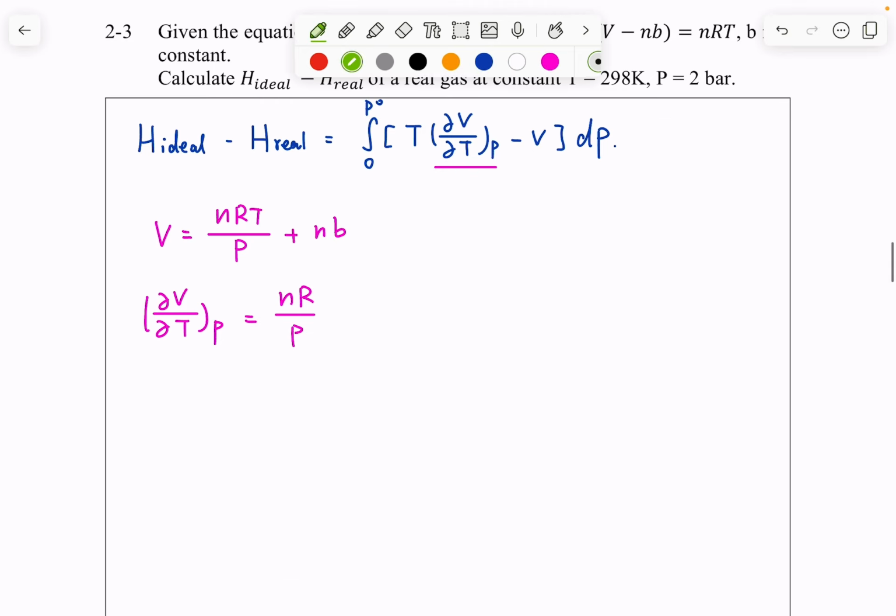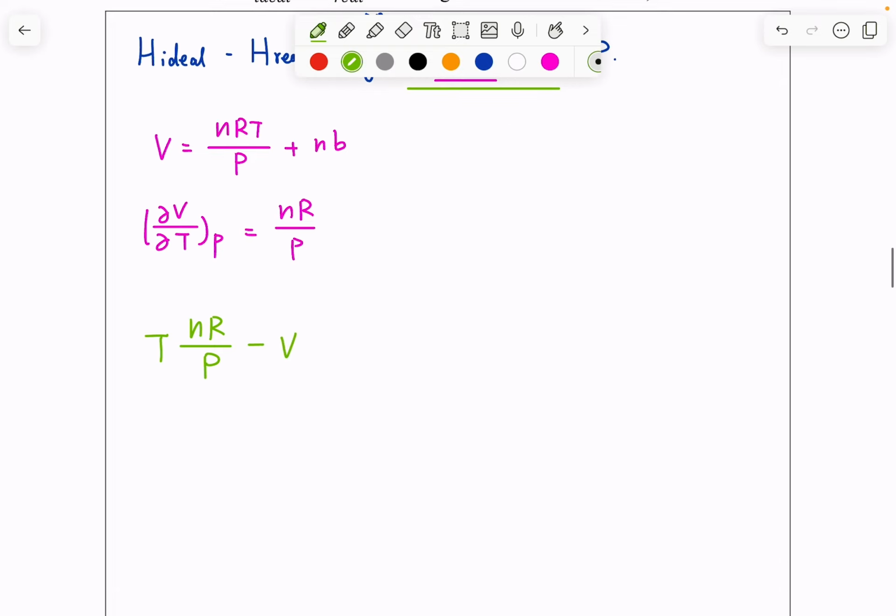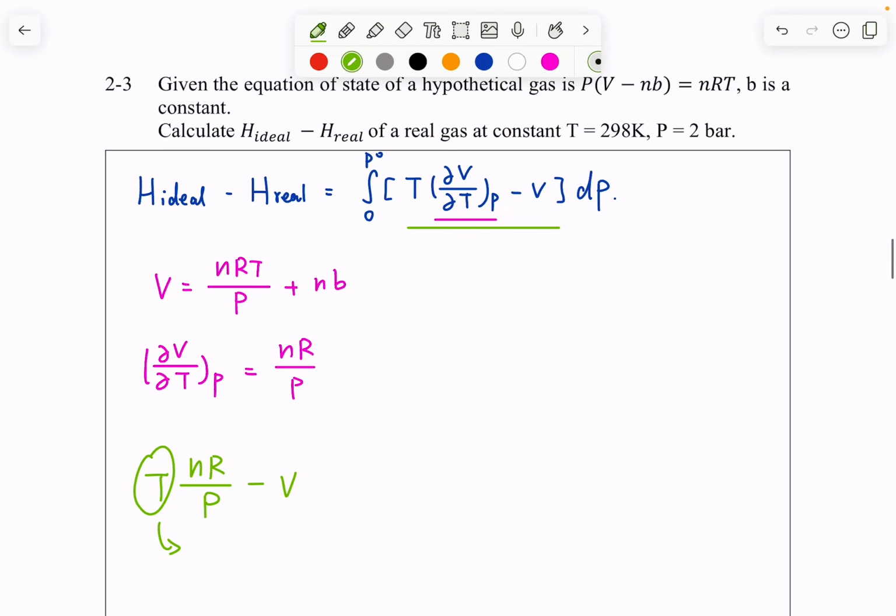And then here, taking this all into consideration, we have temperature times nR over P minus volume. Now we want to express temperature as a function of pressure because eventually we want to solve this integration, right?